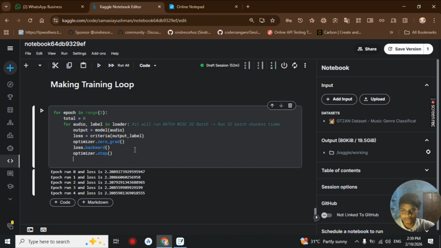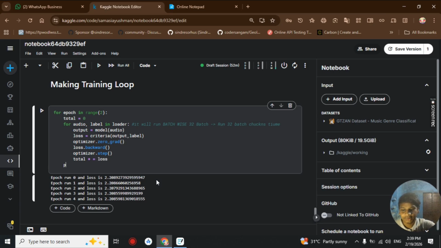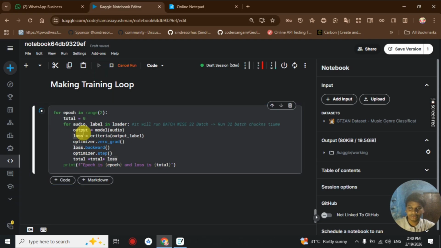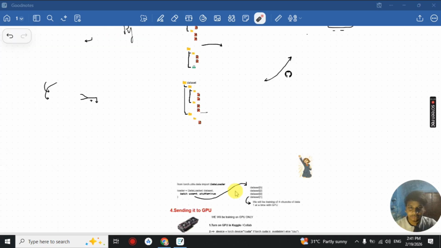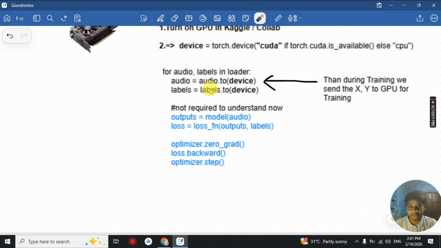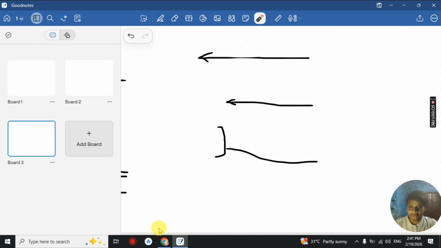Okay, so by this our whole loop will be ready, and here we will now be printing the total loss after each epoch, and we are also deleting the break here. So you will see that now it will take very much time to load. Okay, to solve this problem, in our last video we learned about the device and also sending to the device for our CUDA.